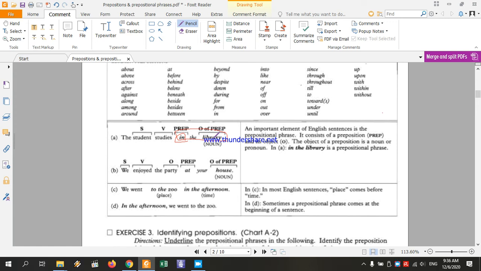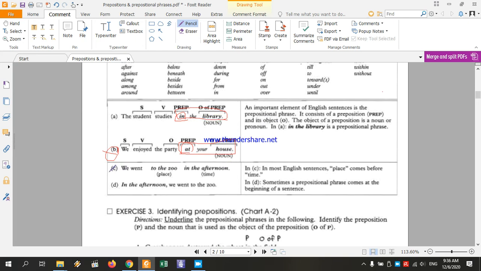Another example: we enjoyed the party. That's another example. Example B: we enjoyed the party at your house. Here, "at" is the preposition, and that's the prepositional phrase, "at your house," and that's the object of the preposition.